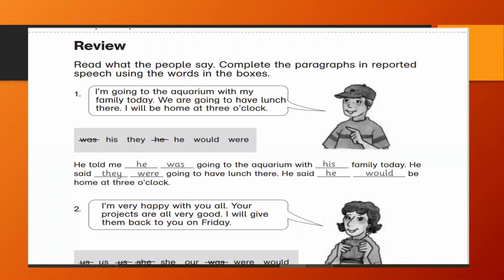Now, using the same pattern, you have to change speech number 2 and speech number 3 on your own. It's a test for you that you have to do it yourself and prepare all the remaining exercises for the test next time. Okay, you can take help from the yellow box here. Review is your homework. You have to complete it yourself.